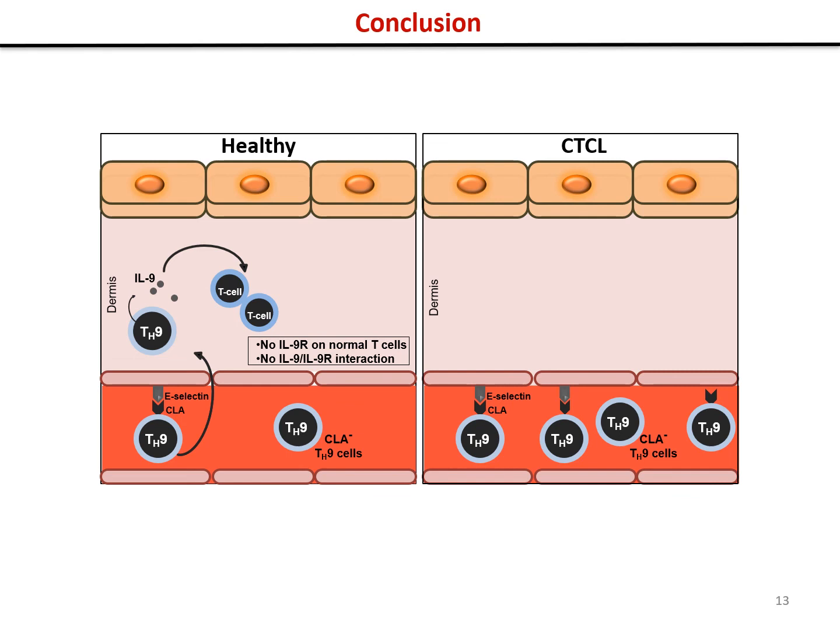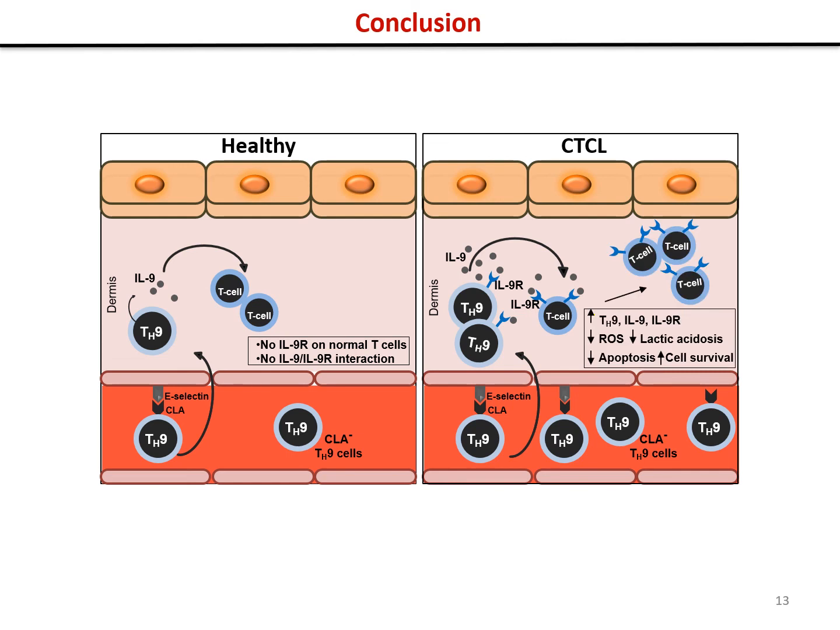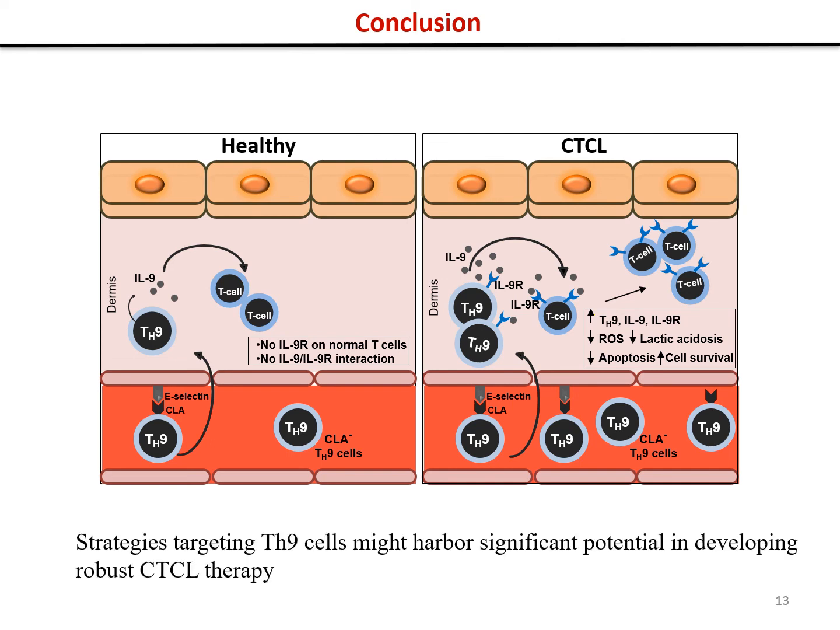However, in CTCL patient, there is a presence of higher Th9 cells and elevated IL-9. Thus, here malignant T cell express higher IL-9 receptor. It demonstrates the autocrine positive feedback loop of Th9 axis in CTCL and delineates the role of IL-9 in reducing the oxidative stress and rate of apoptosis to promote the cell survival of the malignant T cells. Now, the crucial role of Th9 axis in CTCL pathogenesis indicates that strategies targeting Th9 cell might have a significant potential in developing robust CTCL therapy.